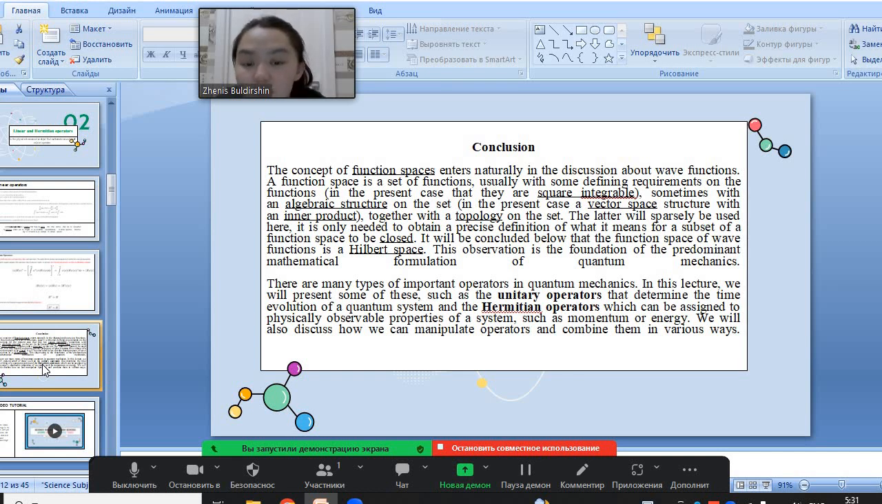There are many types of important operators in quantum mechanics. In this lecture, we present some of these, such as unitary operators that determine the time evolution, and Hermitian operators, which can be assigned to physical observable properties of a system, such as momentum or energy. And we will also discuss how we manipulate operators and combine them in various ways.